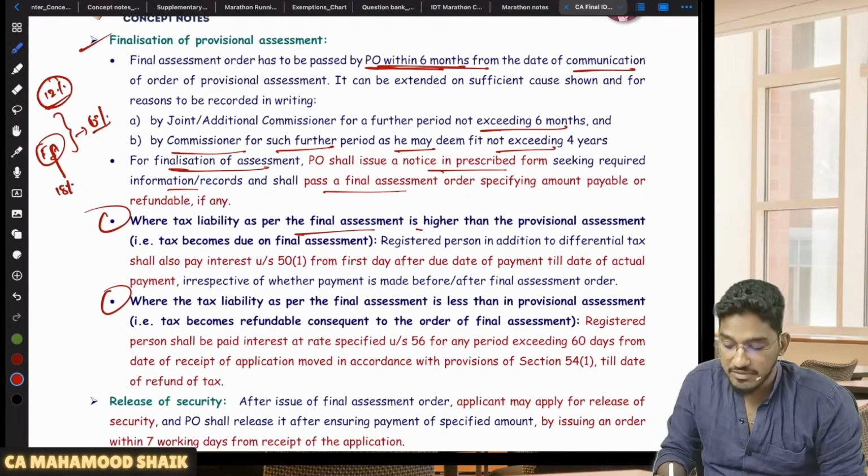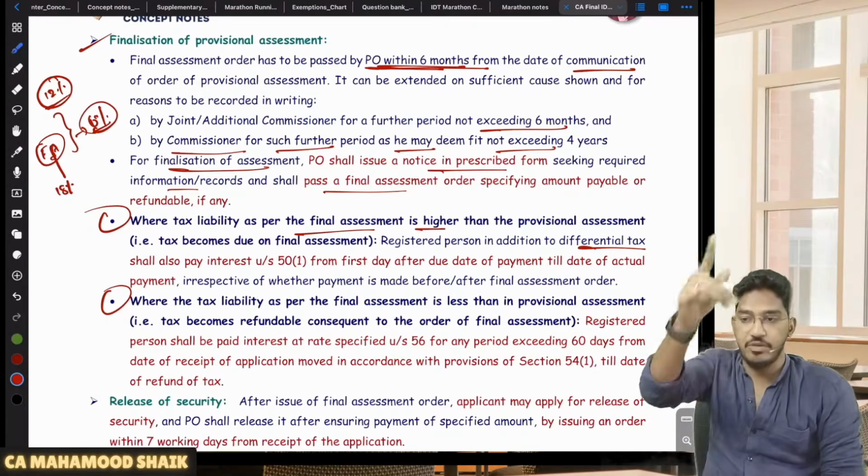So where the tax liability as per the final assessment is higher than the provisional assessment, you will be liable to pay the differential tax amount. Not just the differential tax amount, you are required to pay interest also.